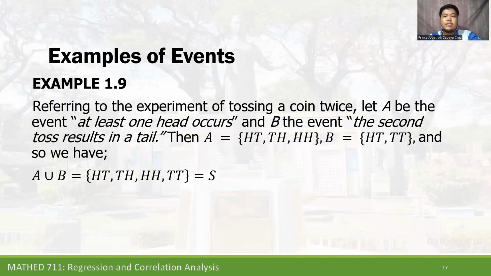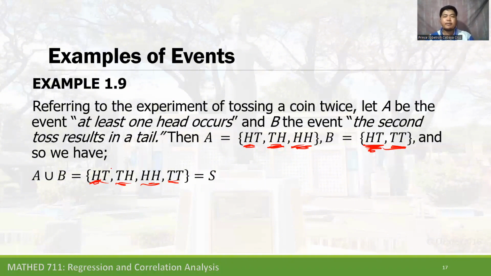If we are going to use the operations on the events, we have A union B. If we unite the elements of event A and event B, we will have HT, TH, and HH combined with HT and TT, so we have HT, TH, HH, and TT. This is equivalent to the sample space.